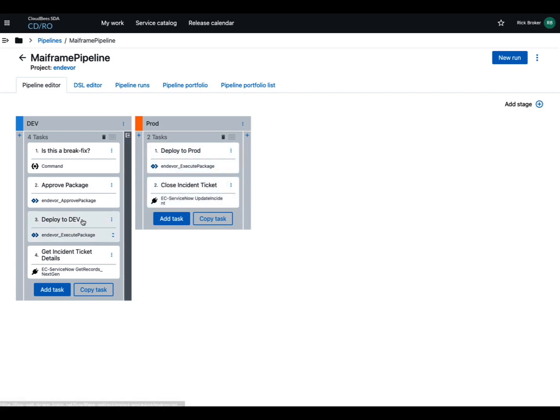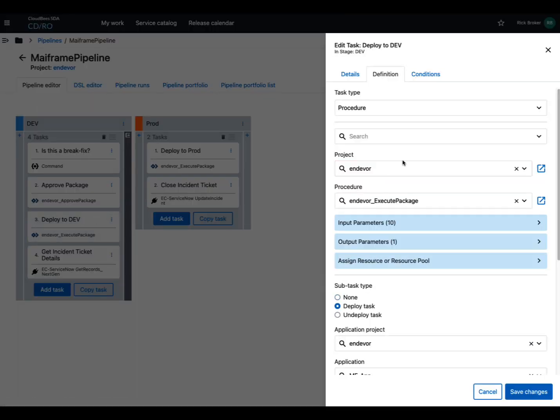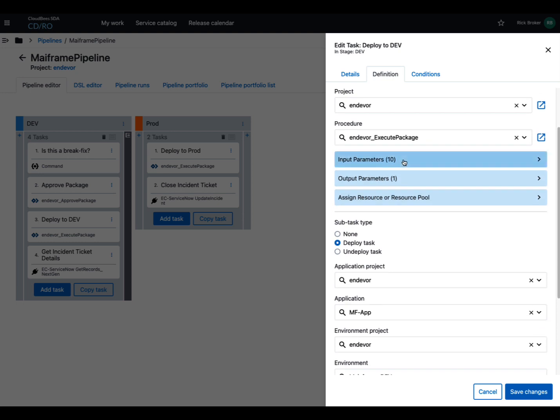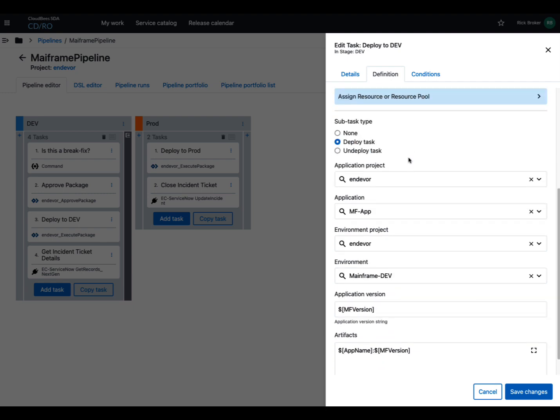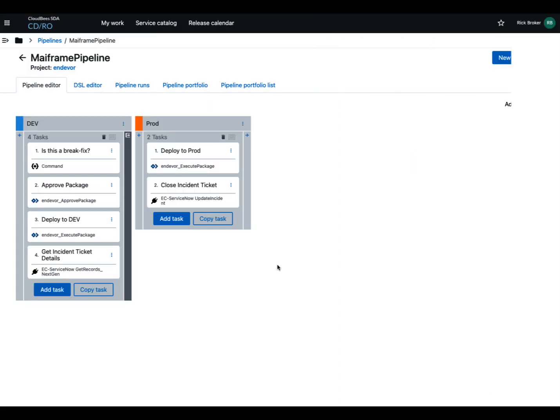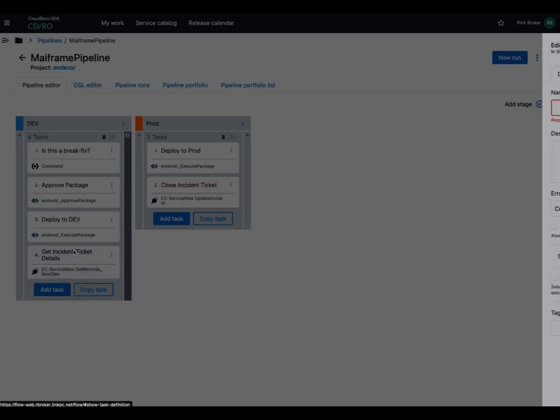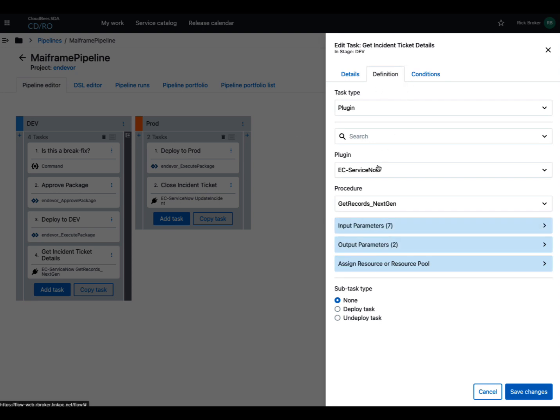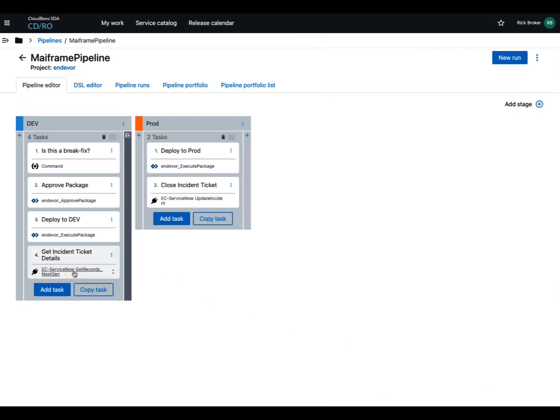Now, the interesting thing here, if we look at one of these deployments, is that I'm using the bring your own deployer here. So we can run this package, deploy it using the bring your own deployer, and then it'll show up as it was getting deployed. Before we do this, I'm going to disable this one particular ServiceNow step.